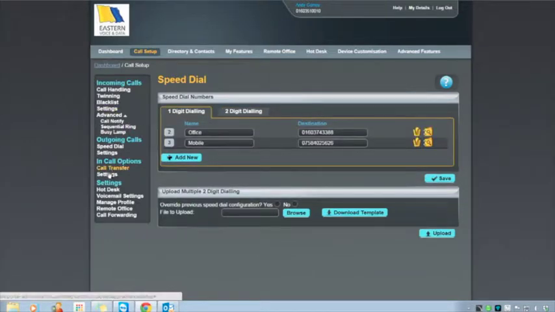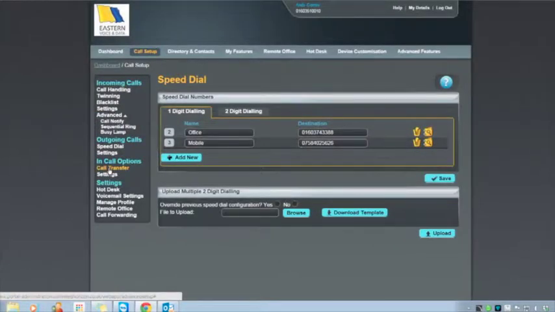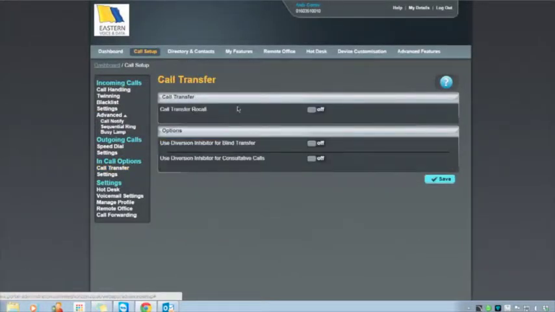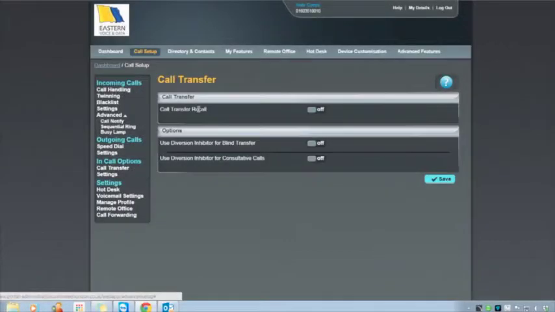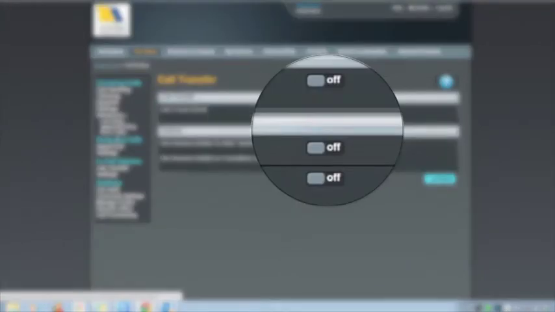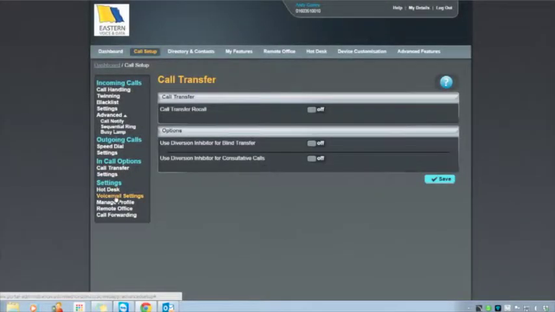In-call options, I'm not going to go into these too much, but it basically allows you to have a look and see exactly what you want to happen when you're actually in a call. For example, let's look at this one. Do you want the call, if it's transferred to someone, to come back to you if it isn't answered? In this instance, I've got it off for me. You might want it on.